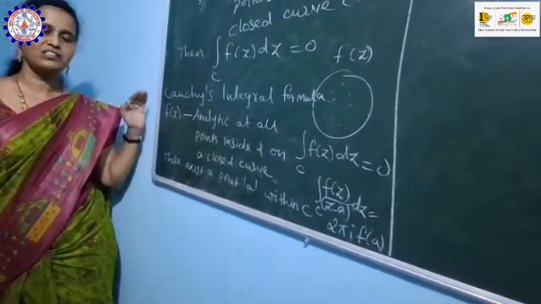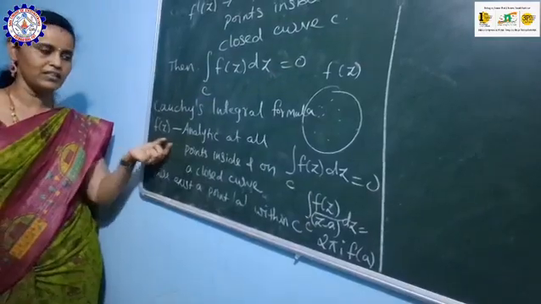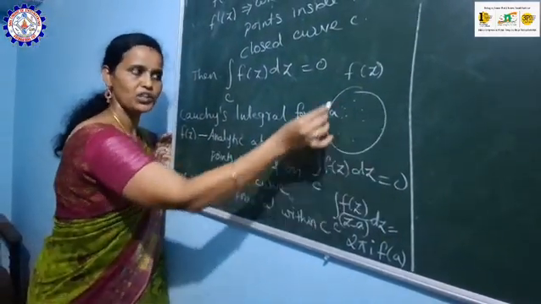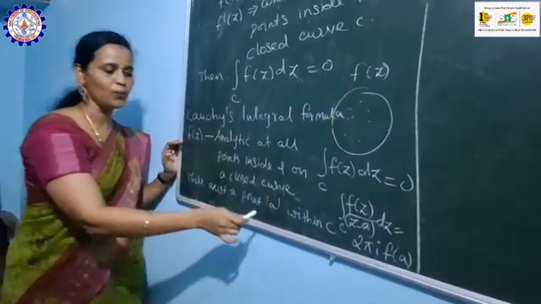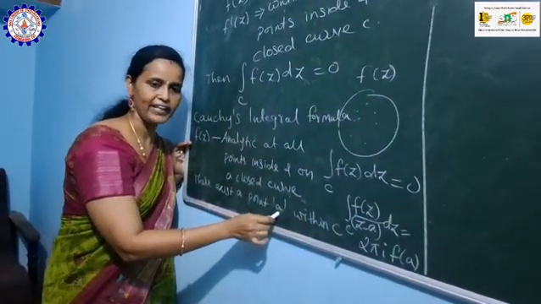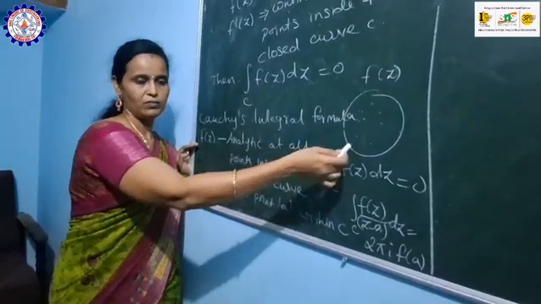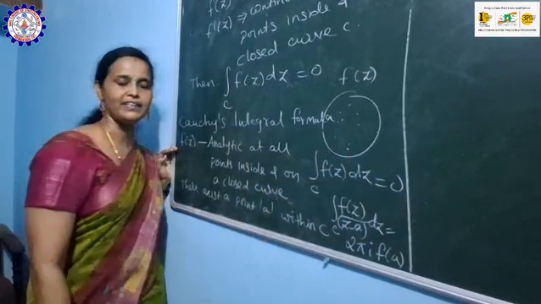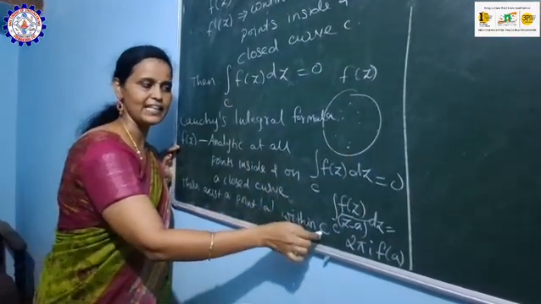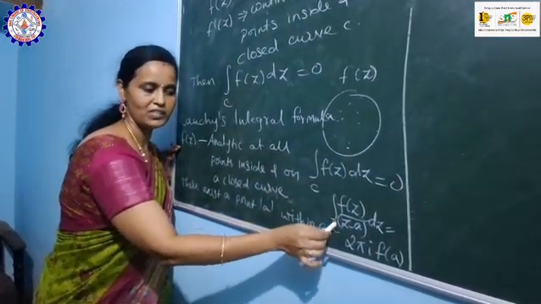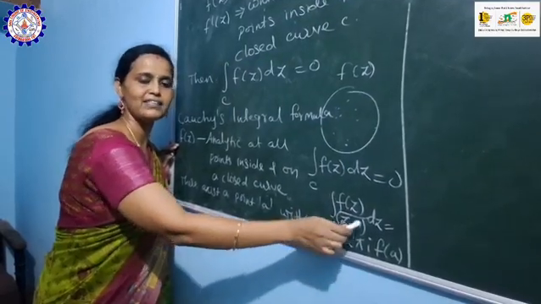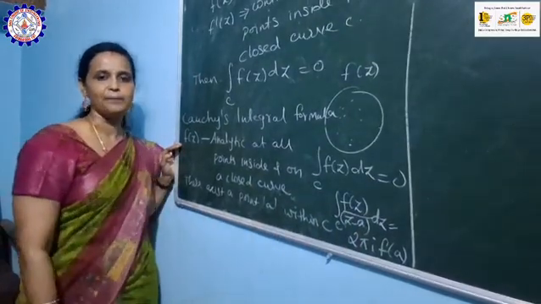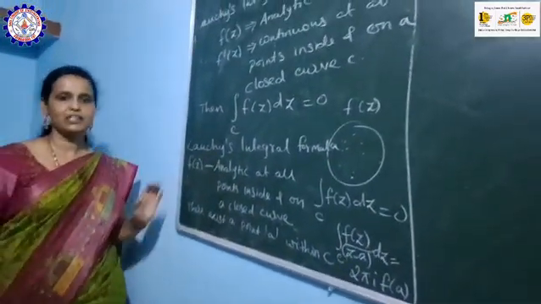So what is Cauchy's integral formula? f of z is analytic at all points inside and on a closed curve C. Then there exists a point a, at which the function is not analytic, and that point exists within C. Then the value of integral over C, f of z divided by z minus a dz equals 2 pi i into f of a. Next we will see the problems.